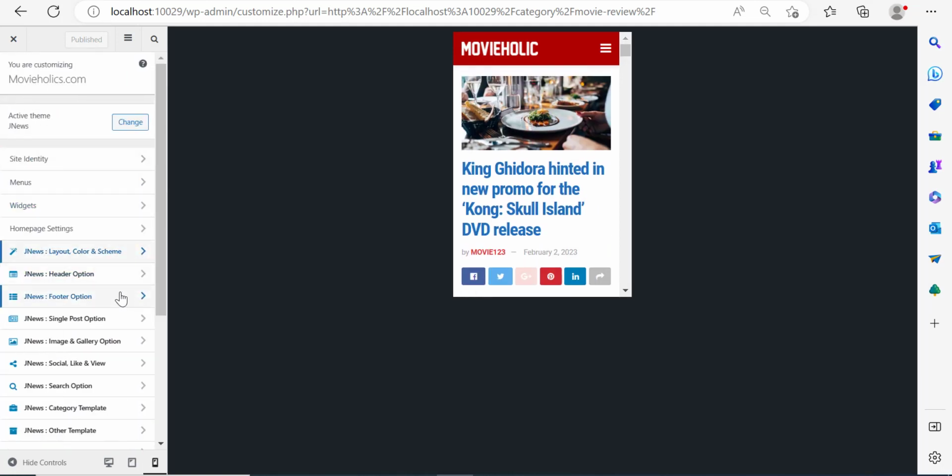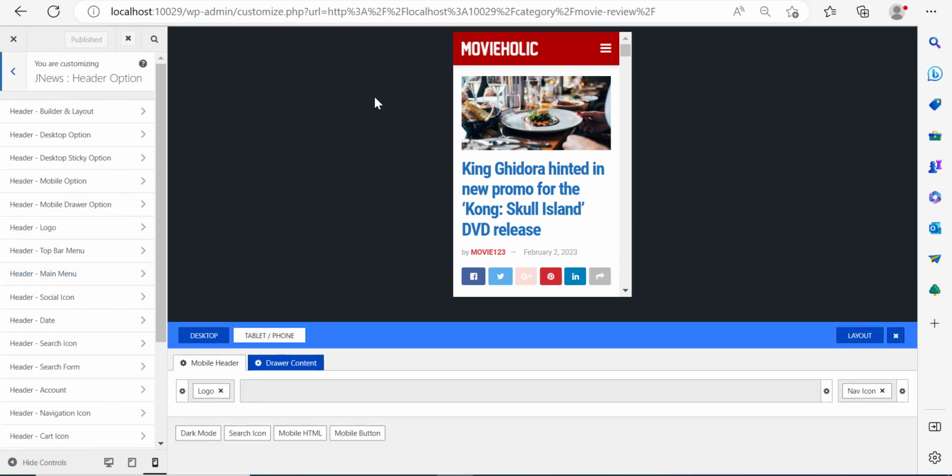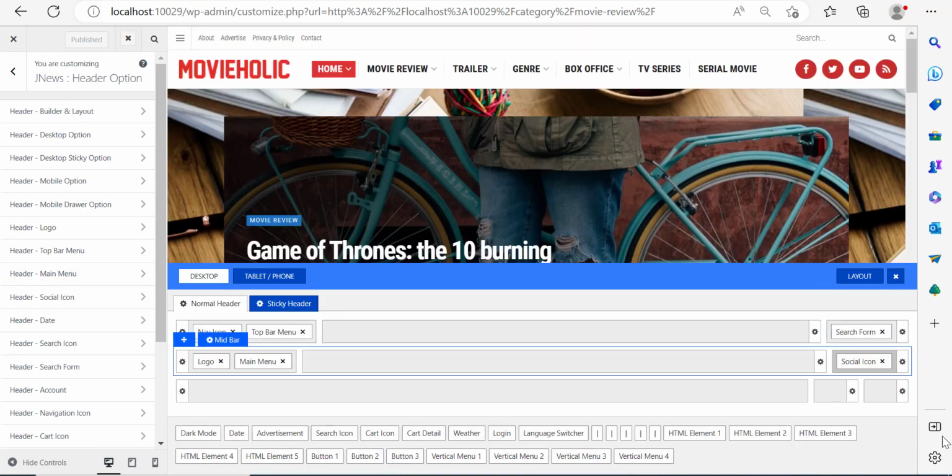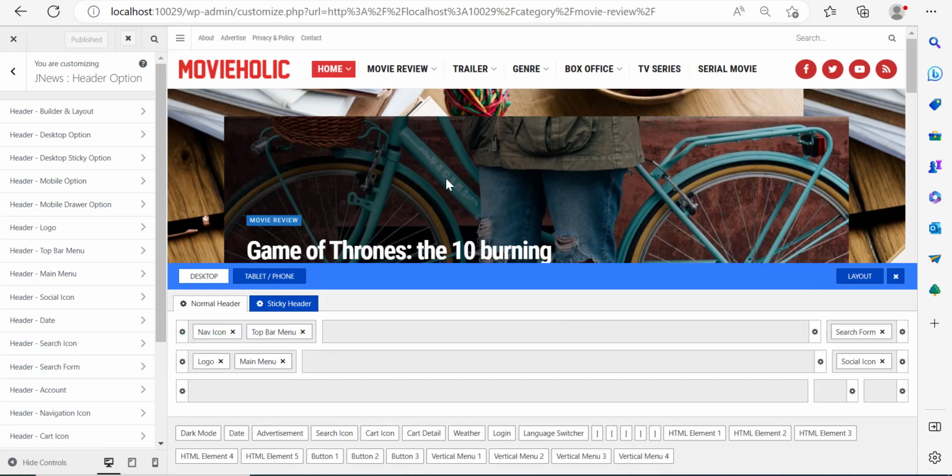Let's go out. And right now, let's go ahead and edit the header of our website. What I'm more interested in here is not to change anything because I think the header is particularly good. But if you want to add something to the header, let's say, for example, that you want to add the weather next to the search form.